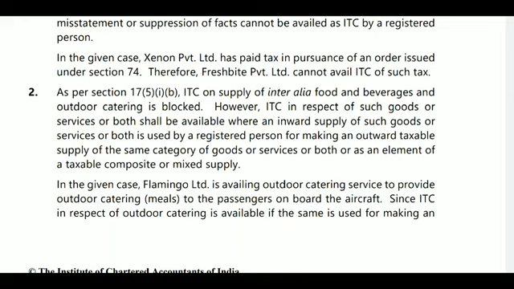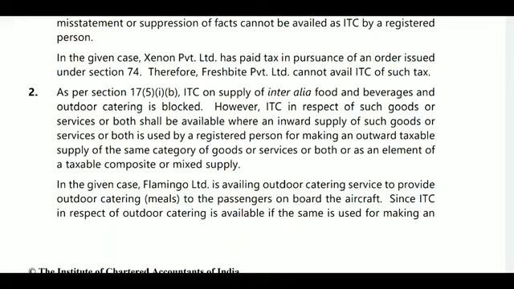We are doing one supply, and in that supply it was required, then it may be a composite or mixed supply. When we are going to fly for one day, they must require food, so they are providing it. This is in addition to that. So in the given case, Flaming Limited is availing outdoor catering services to provide meals to the passengers on board the aircraft.